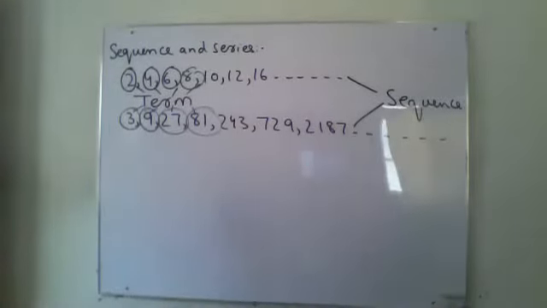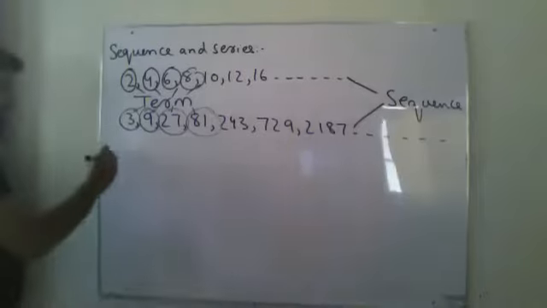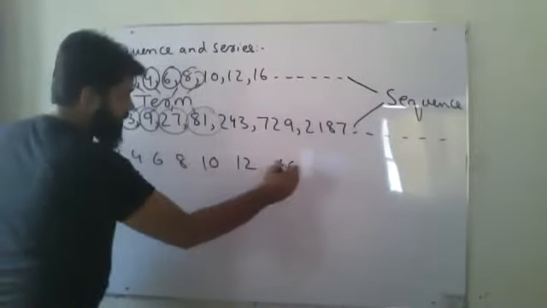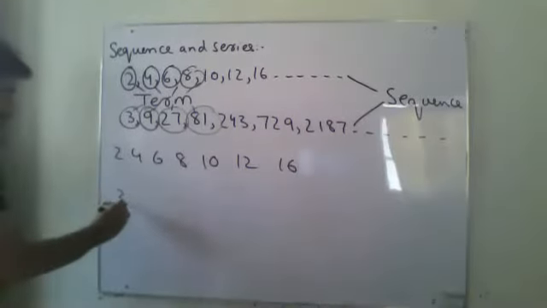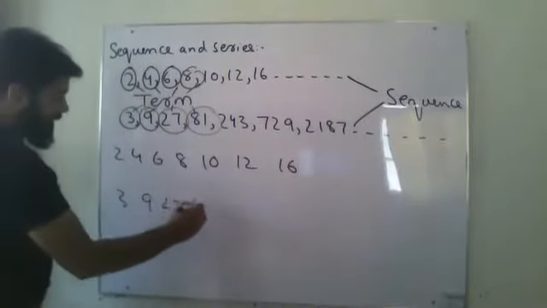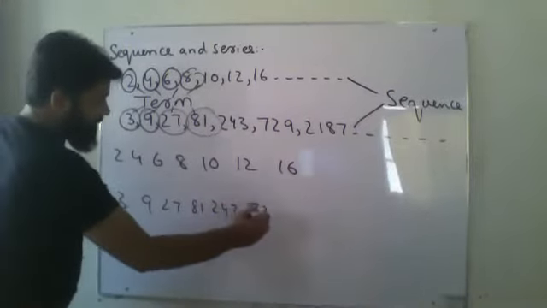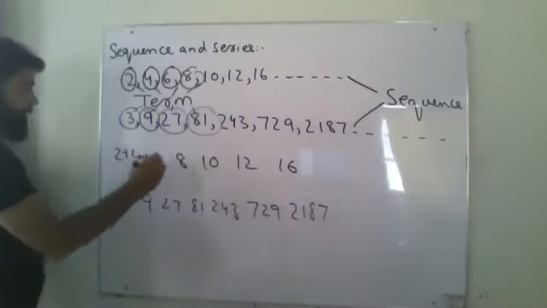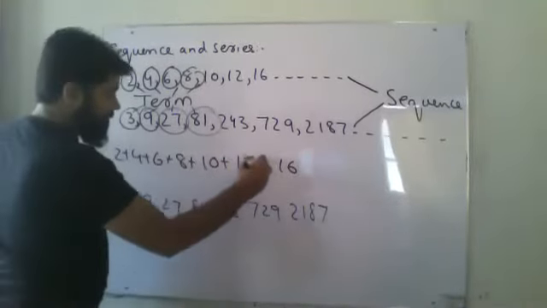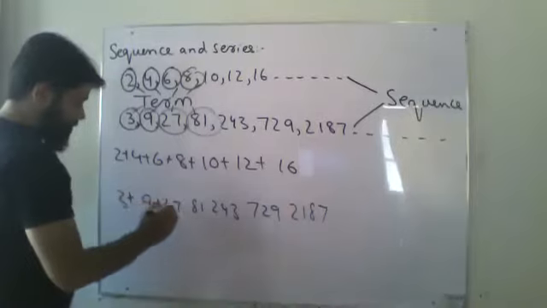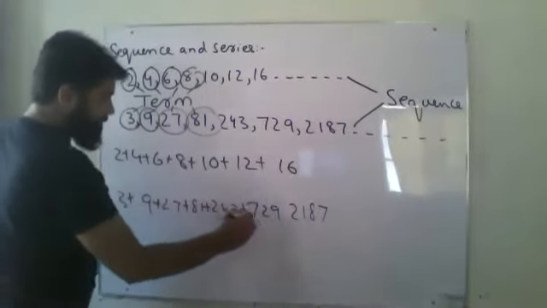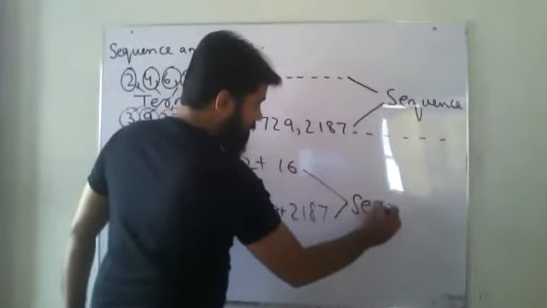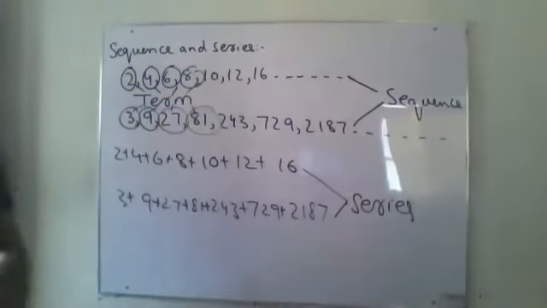Now, if I write the same thing which I have written over here, 2, 4, 6, 8, 10, 12, 16, or 3, 9, 27, 81, 243, 729, 2187, with a plus sign in between, then this will become a series.